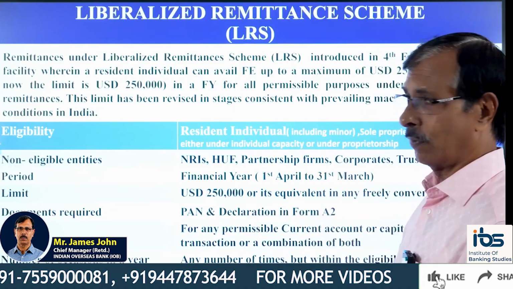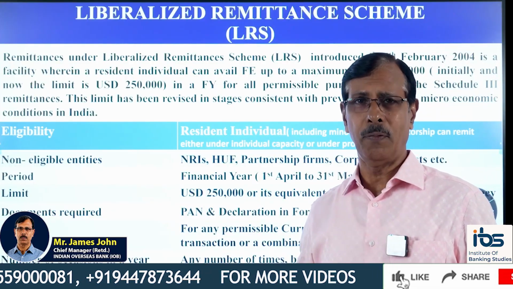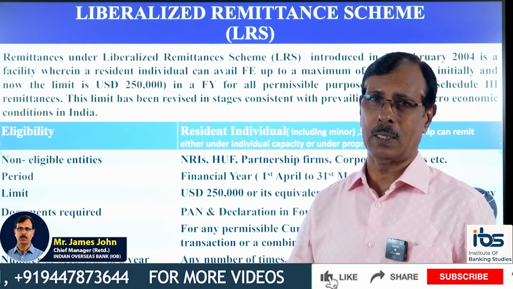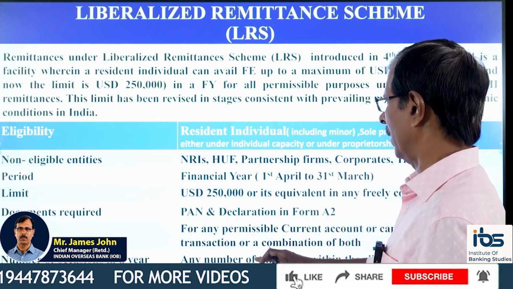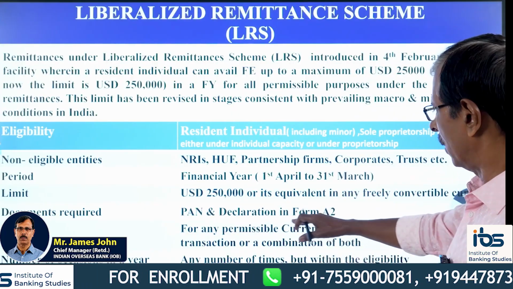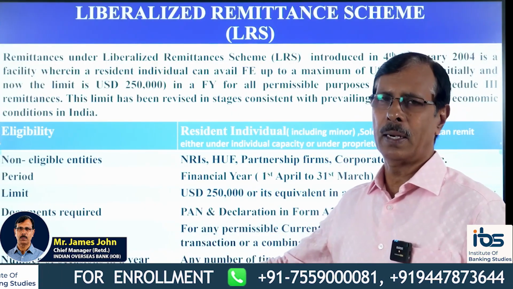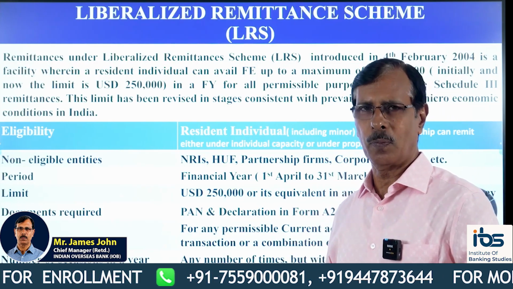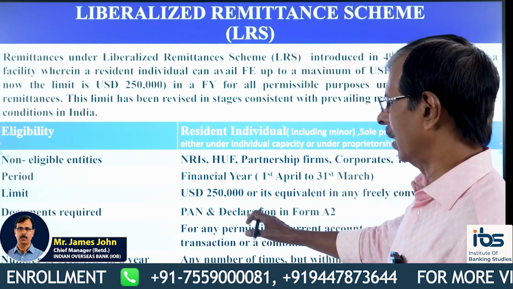And what is the period? Financial year, every financial year. Financial year means 1st April to the next 31st March. Next, what are the documents? Very simple. The amount is 250,000 or its equivalent. Documentation is very simple: a PAN and a Form A2. Form A2 is an application for making remittance. So these two things are required.